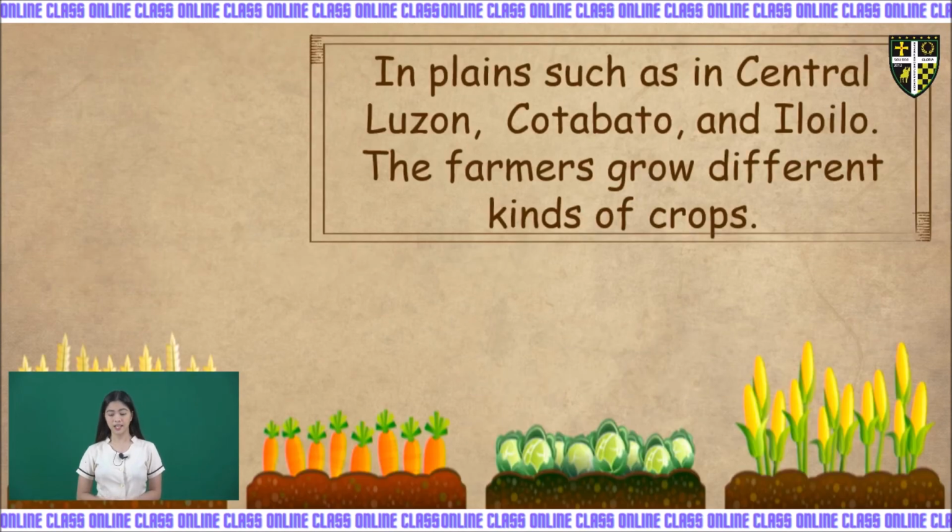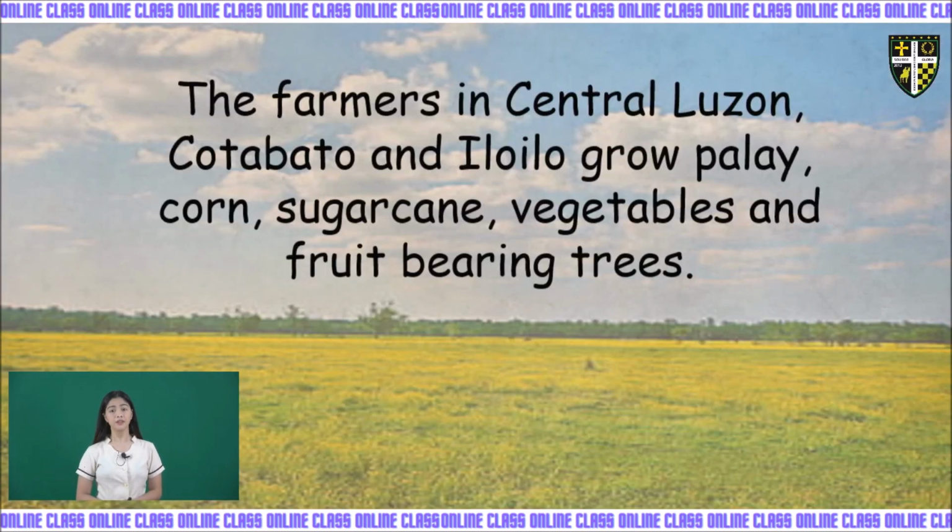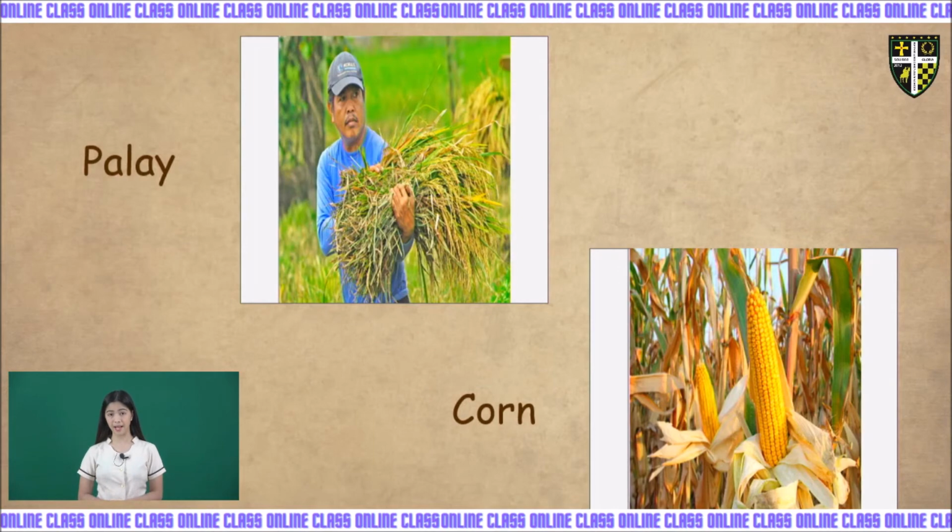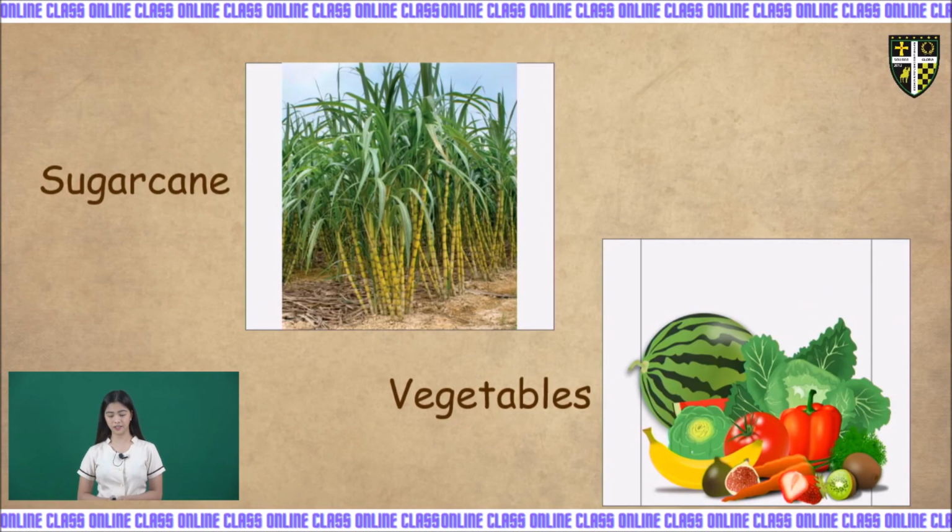Kids, in plains such as in Central Luzon, Cotabato, and Iloilo, the farmers grow different kinds of crops. The farmers in Central Luzon, Cotabato, and Iloilo grow palay, corn, sugarcane, vegetables, and fruit-bearing trees.